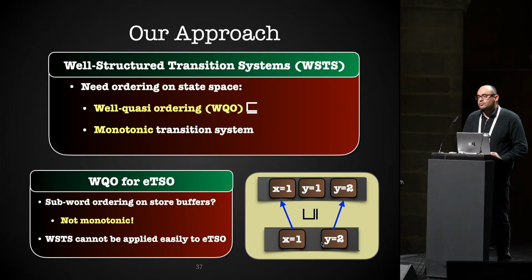But this does not preserve monotonicity for TSO. Because here, for the larger configuration, it cannot read that the last value of y is equal to 2, while the smaller one can do it. And therefore, the larger configuration cannot simulate the smaller configuration. So the question is how to define an ordering that allows us to show decidability of this parameterized verification.